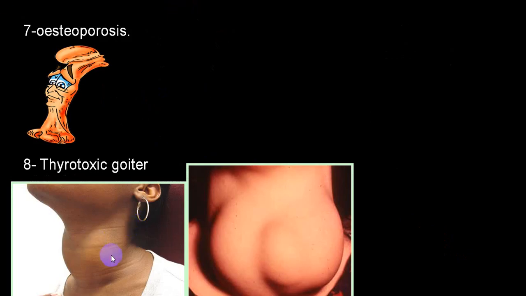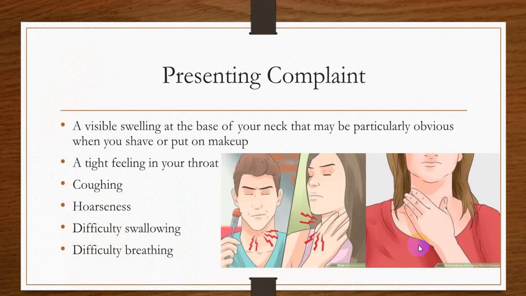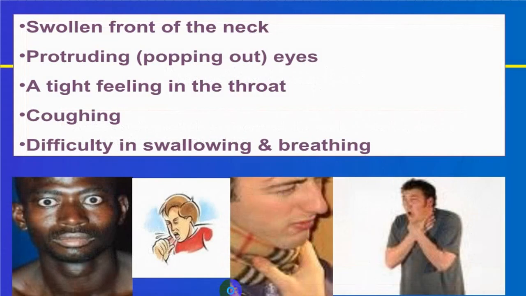Osteoporosis, goiter: maybe a smooth goiter in Graves', a toxic multinodular goiter we call Plummer's, and a single solitary nodule goiter. Because of the goiter itself, it can have compressive symptoms like tightness, coughing, hoarseness of voice, difficulty in swallowing, difficulty in breathing, proptosis, coughing, dysphagia, dyspnea.